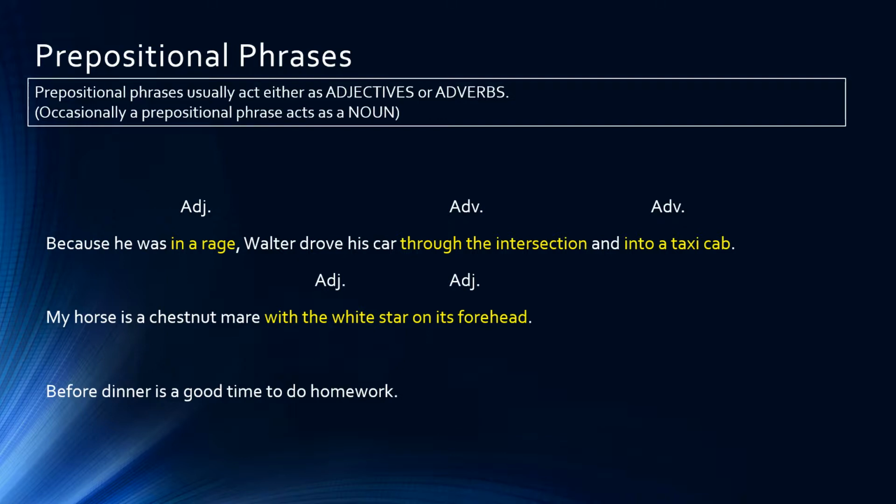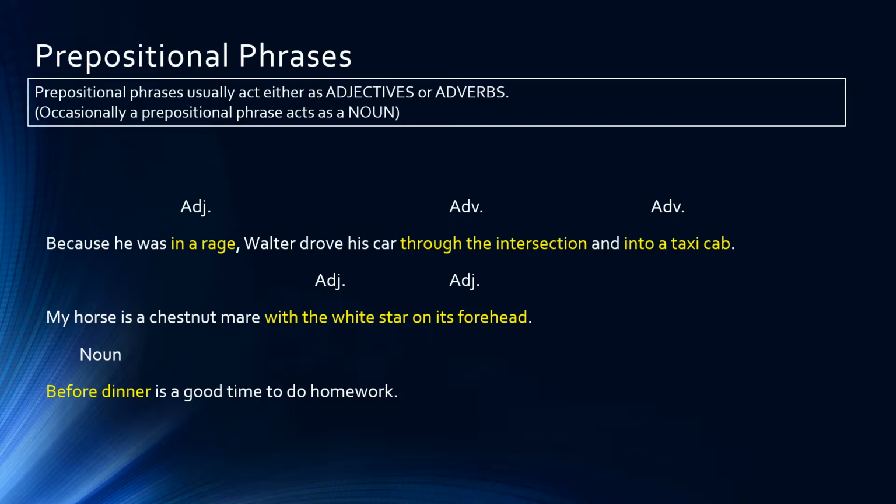Now the next sentence, before dinner is a good time to do homework, is where a prepositional phrase is used as a noun. In this particular sentence, before dinner is a prepositional phrase, but it's acting as a noun in this sentence. Actually, it's the subject of the sentence. Before dinner is a good time.